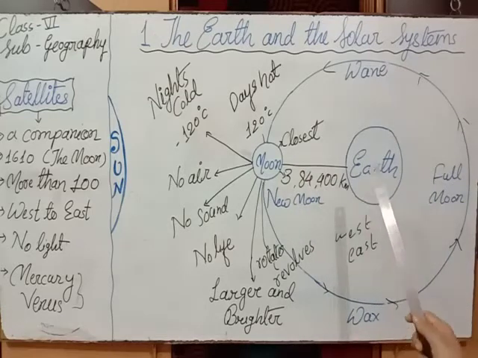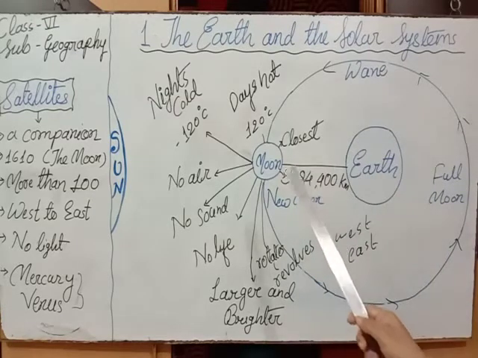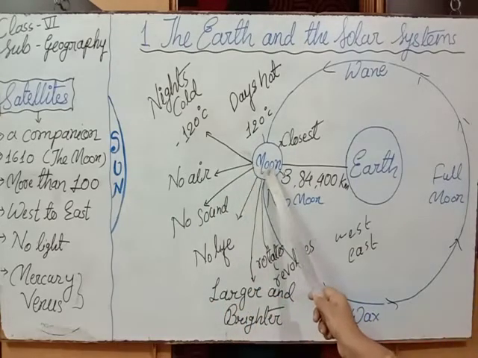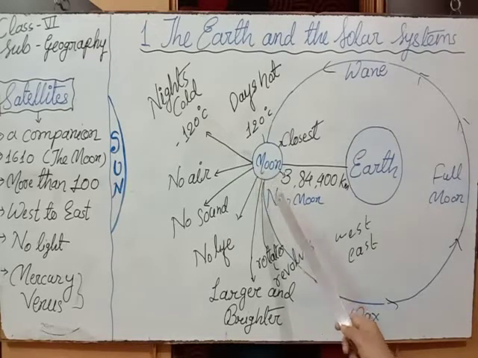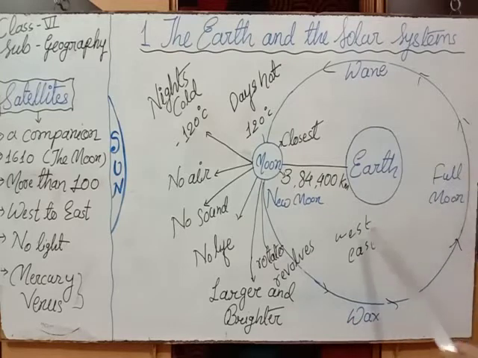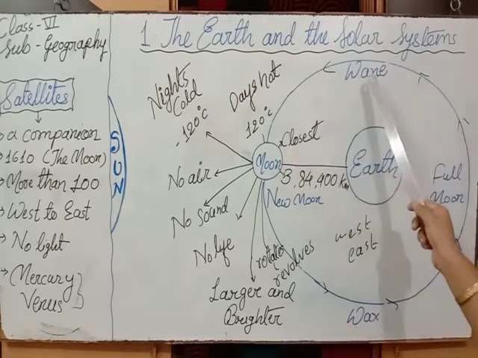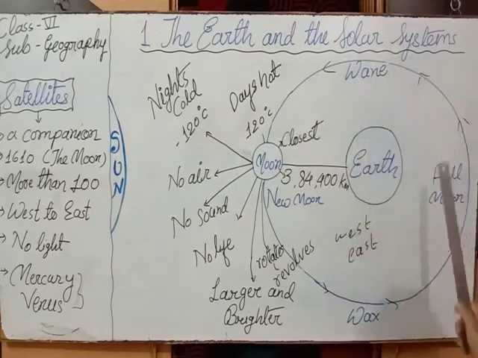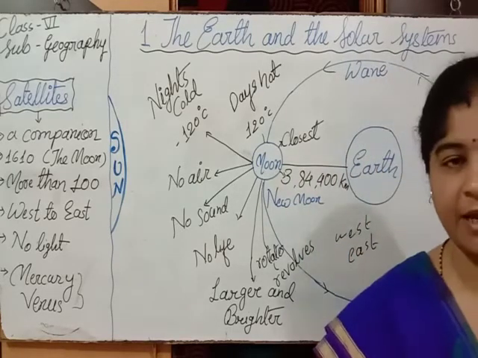As we know, the moon reflects the light of the sun. Thus the visible shape of the moon changes from night to night in its journey from new moon to full moon. The journey of the moon from new moon to full moon is known as the wax, and the journey of the moon from full moon to new moon is known as the wane. So children, let's learn about the different phases of the moon with the help of a diagram.